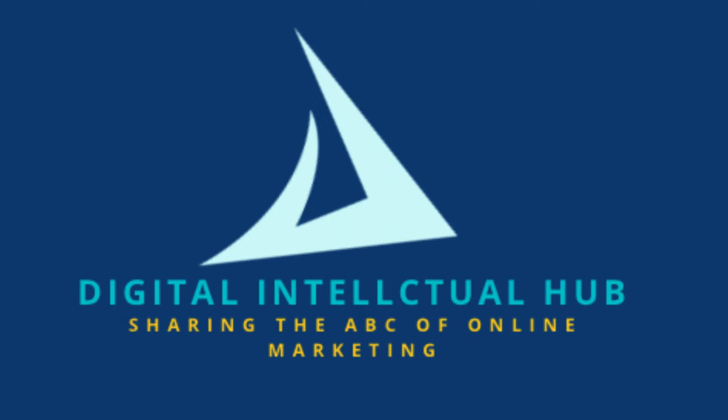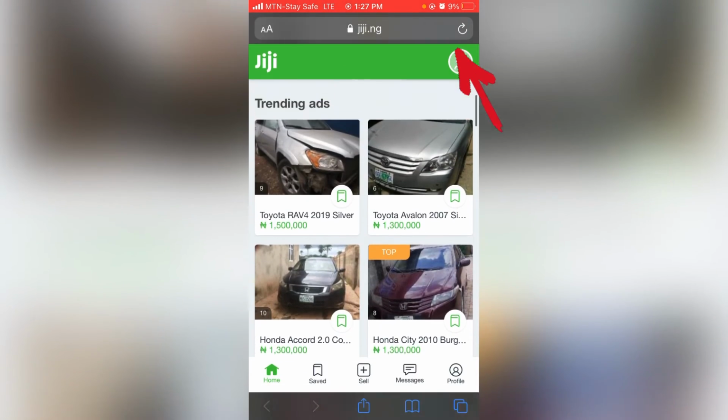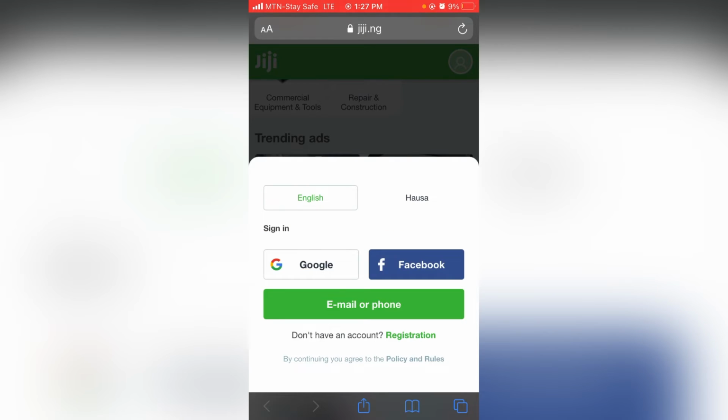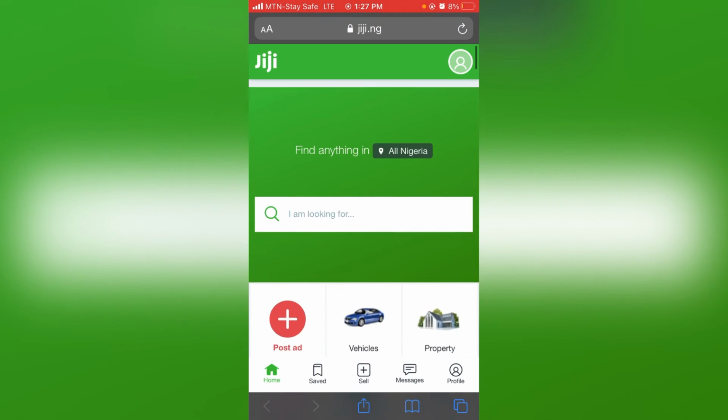So the best thing to do is to go to Gigi. Okay, so you don't go to Jumia, don't go to Konga, because if you go to Konga, you are buying in retail price. If you go to Jumia, you are buying in retail price. But if you go to Gigi, let's go to Gigi now. If you go to Gigi, okay, you log into your account, just click on here, then sign in.